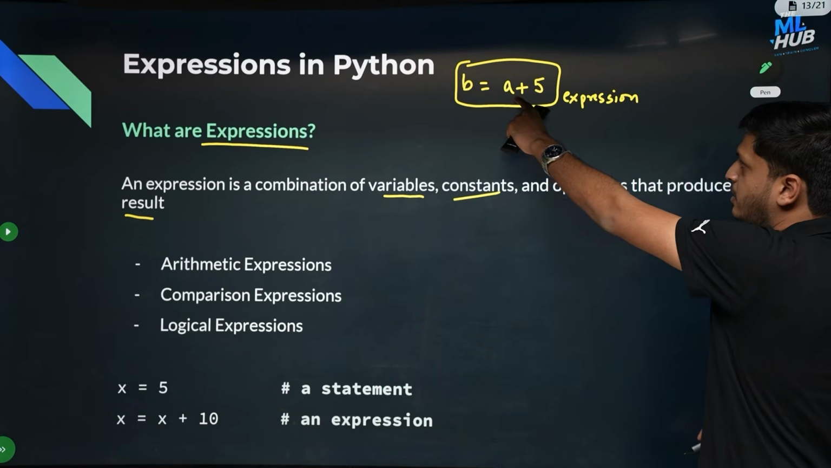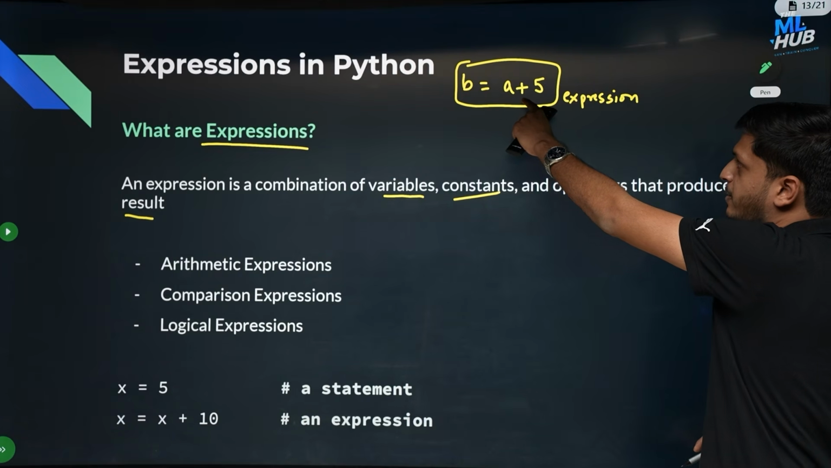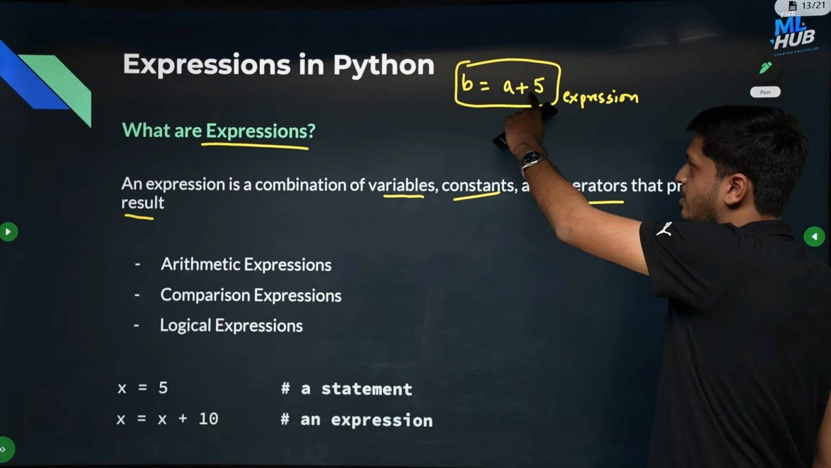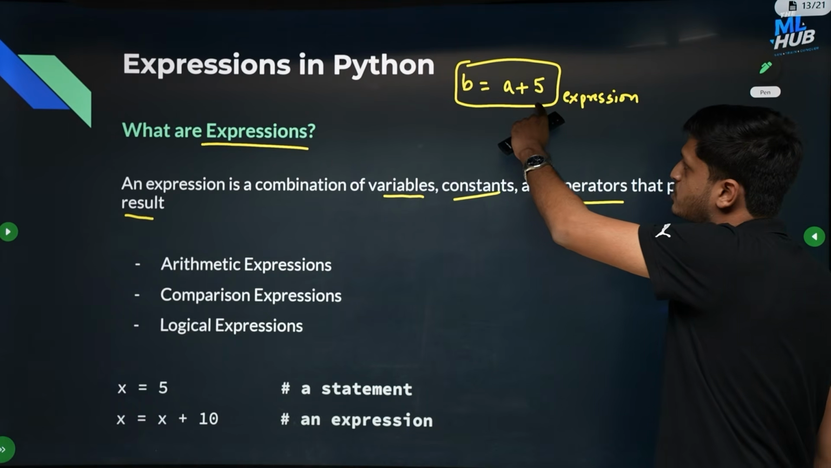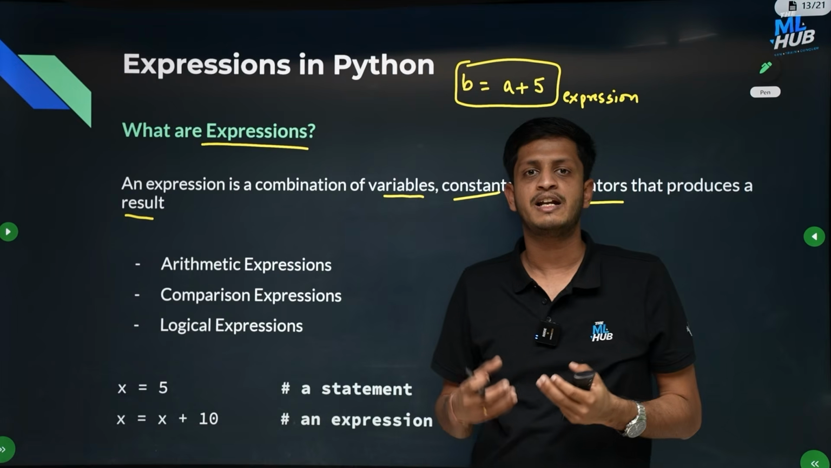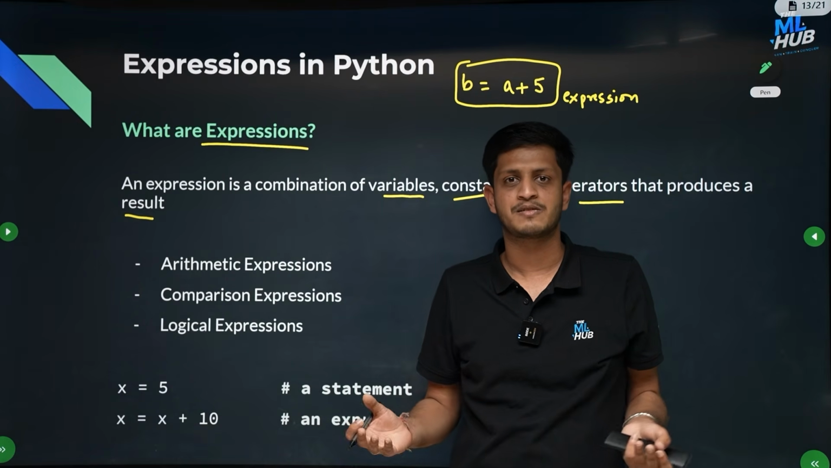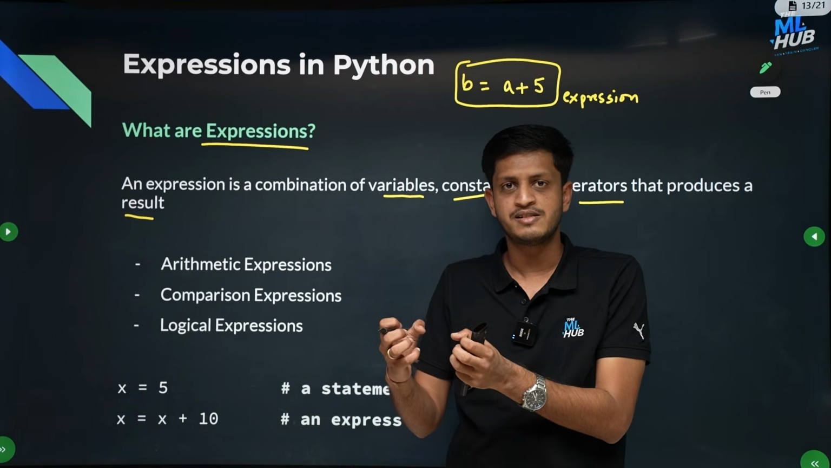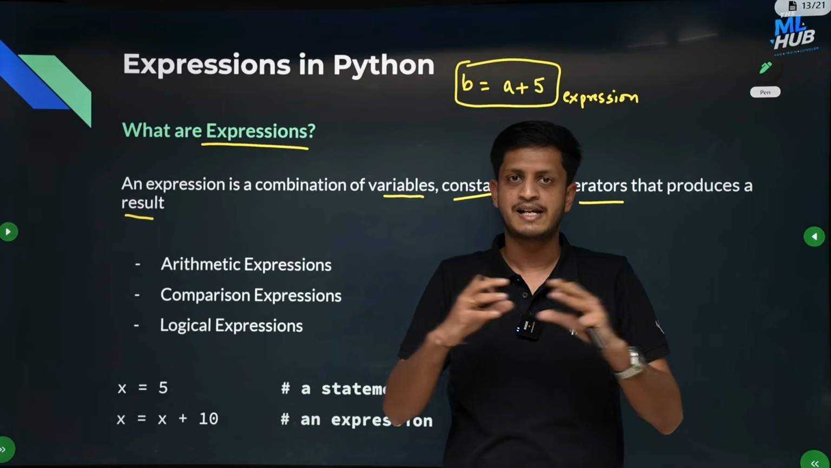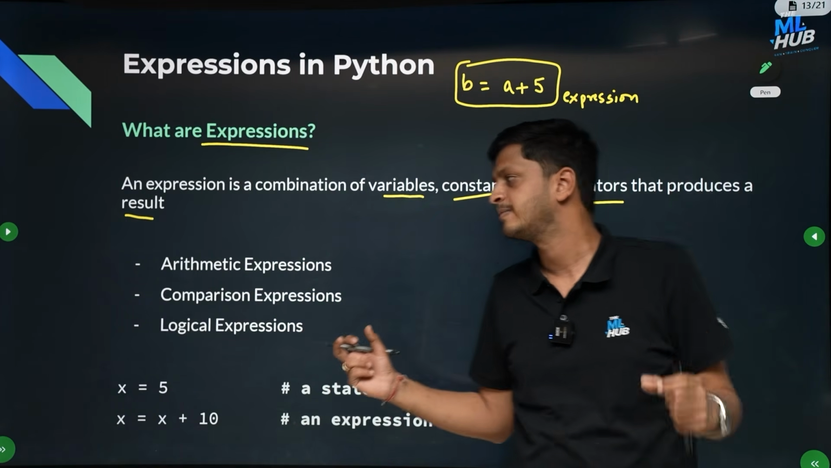Here I have a variable, a constant and an operator. A is a variable, plus is an operator, 5 is a constant, and I am storing it in another variable. So basically you are trying to evaluate an expression, just like a mathematical expression. You want to do some operations, evaluate a particular expression and store it in another variable. This entire thing is called an expression in Python.